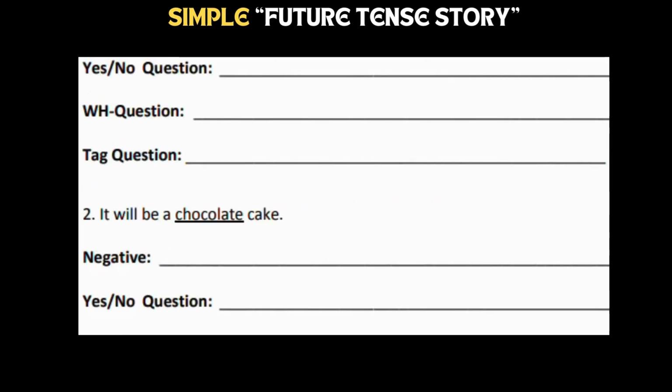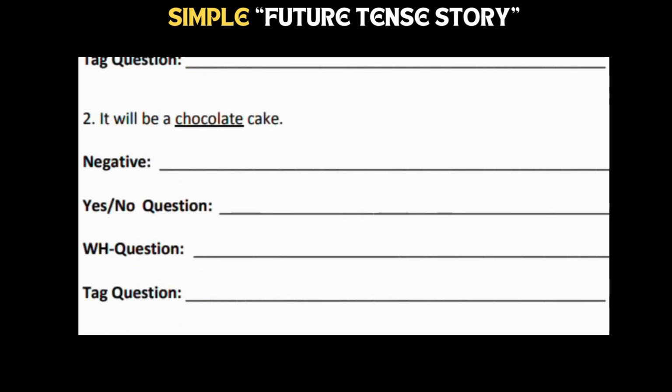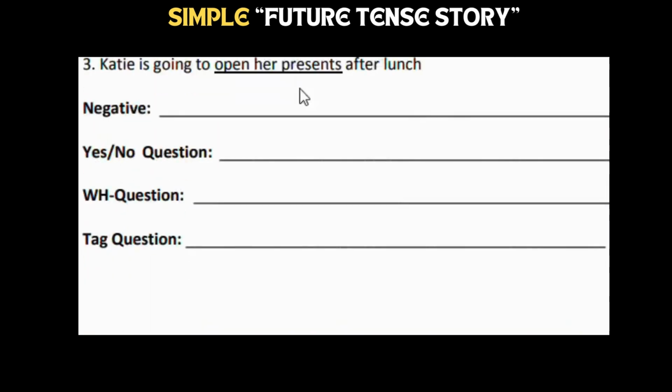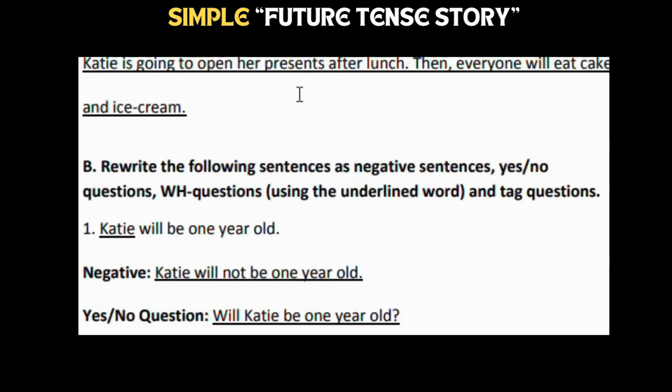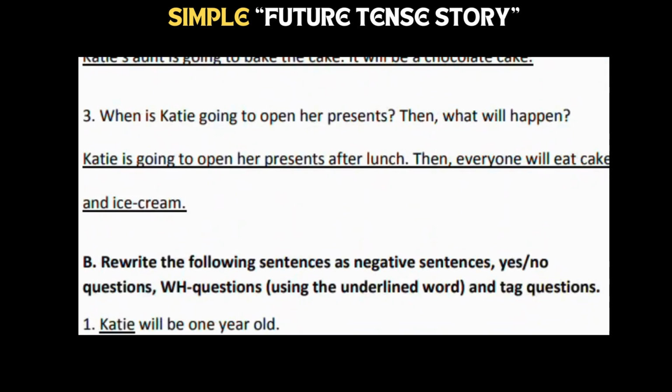Simple future tense. Katie will be 1 year old, same as I explained before. So when we turn this into negative, that time, let's get into the story. One second, let me explain. How old will Katie be on Saturday? Katie will be 1 year old on Saturday.